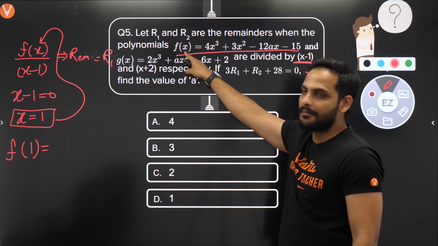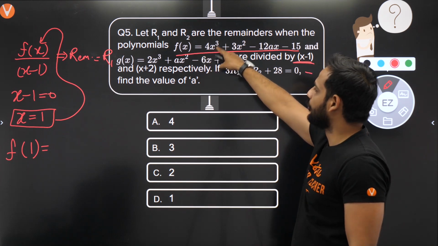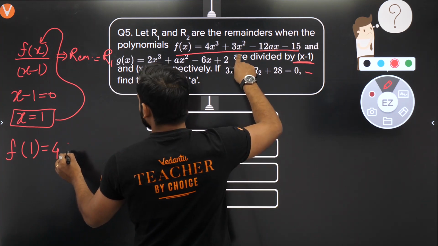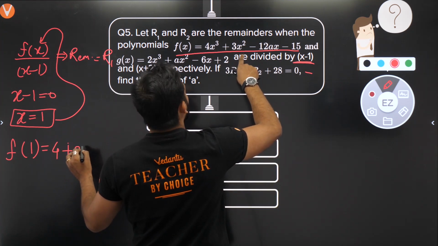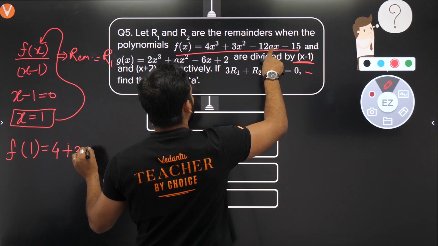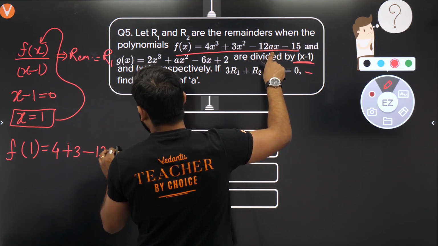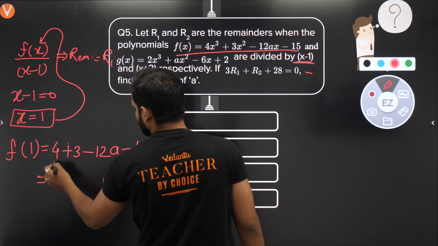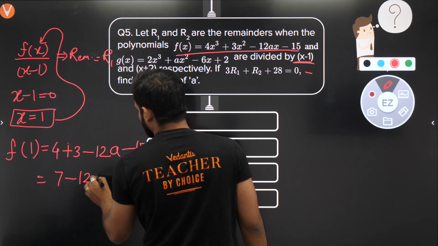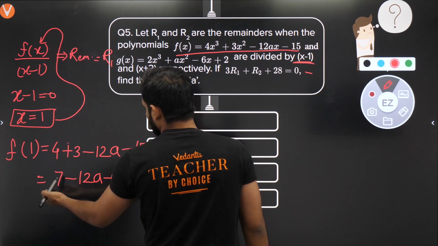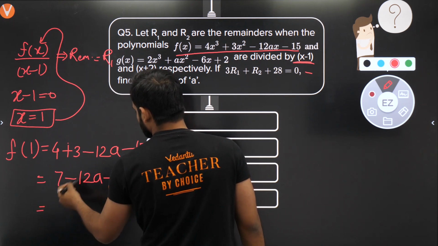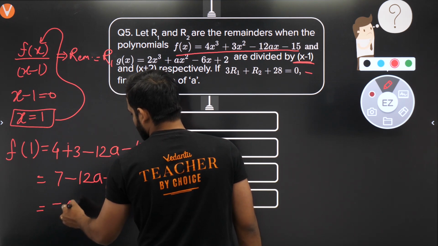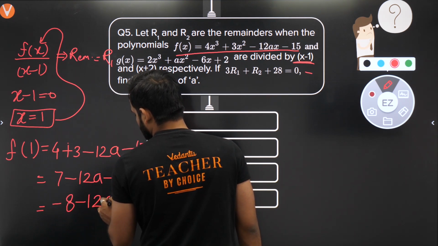So f(1) is equal to 4 into 1 cube, which is 4, plus 3 into 1 square, which is 3, minus 12a into 1, which is minus 12a, and minus 15. So you are getting 4 plus 3 is 7, minus 12a, minus 15. 7 minus 15 is minus 8, so minus 8 minus 12a.